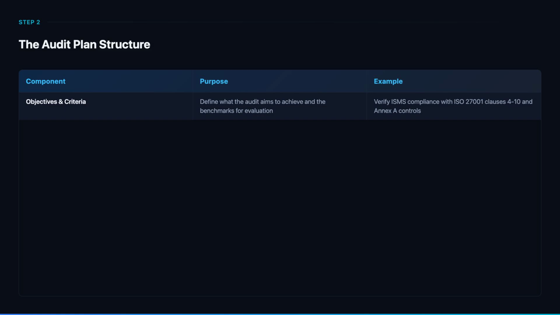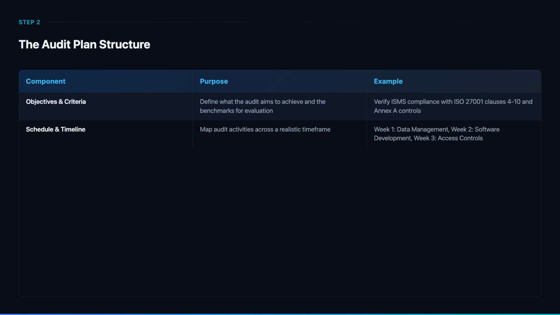The criteria are the benchmarks against which you'll evaluate: the ISO 27001 standard itself, organizational policies, and any applicable legal requirements. The schedule maps audit activities across a realistic time frame. In the TechSolutions case study, the audit was structured across 6 weeks, with each week dedicated to a specific domain: data management, software development, access controls, cloud storage security, compliance, and incident response.